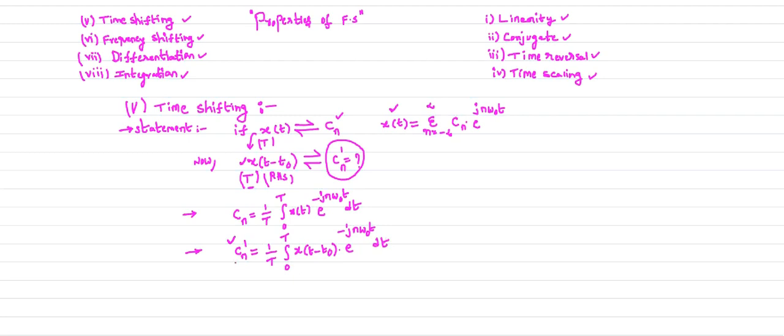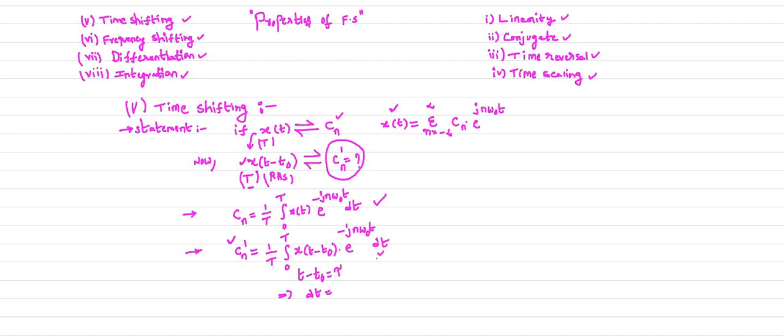Now we need to express this Cn dash in the standard form. Instead of x of t minus t naught, I have x of t. Therefore I replace t minus t naught by a variable, tau. With respect to this, how can you change dt?